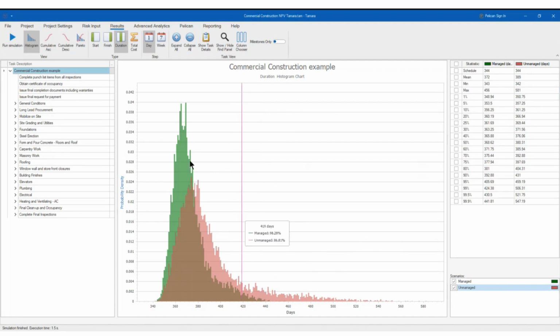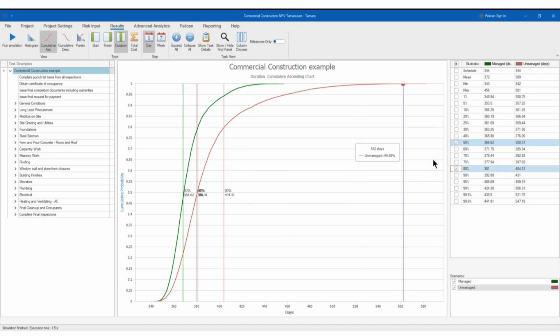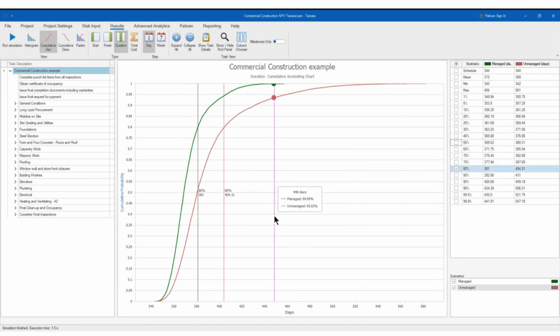Now, important to mention is that you can change the graphic type. So sometimes people like it like this. With two distributions is fine, but when you have 3 or 4 it's difficult. So you can generate it like this, which is simpler, right? And then you can say, well, it's the managed or the unmanaged. And of course, you can have, I don't know, you report your contingency as P50 and P80. So you can take a look here like that, right?